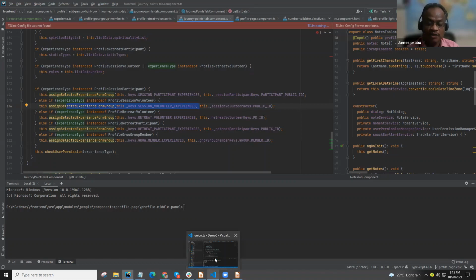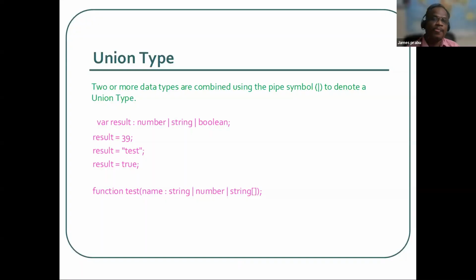In a real scenario, it will be very useful when we go for some generic type. We need not write a function for each category differently. We assign all the types to one variable, and based on that variable's type, we can write different code. So this is about the union type. It is very handy, but only when we need it. If you are very sure about the type, only number or string, better to go for that. But if we don't have any clue at development time and in runtime we can get any result, then we can go for the union type. This is a very safe one.